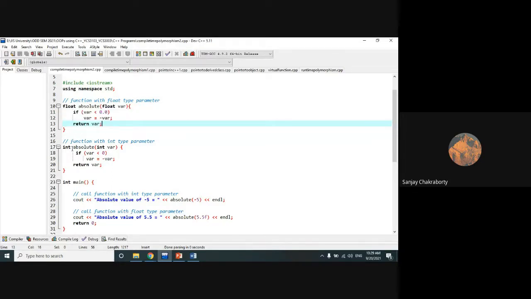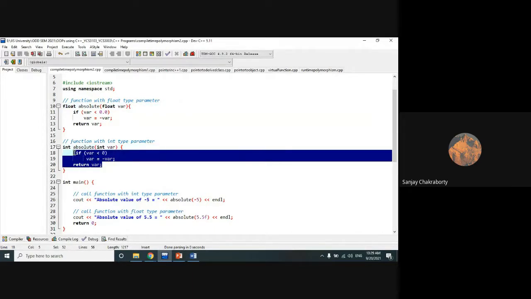Now we are doing the same job with a function with a different return type and different argument type. Look, the function names are similar, absolute and absolute, exactly similar, but their types of arguments are different. So here the type is float and here the type is integer.